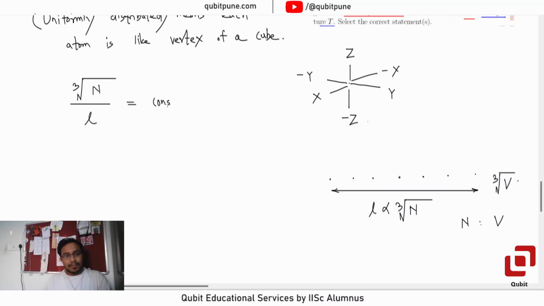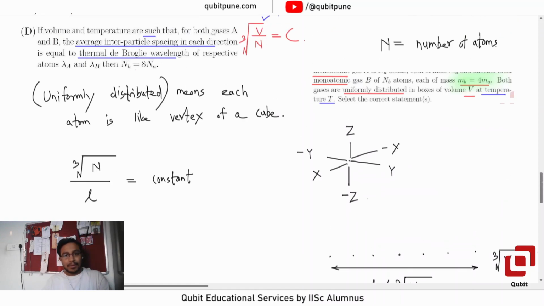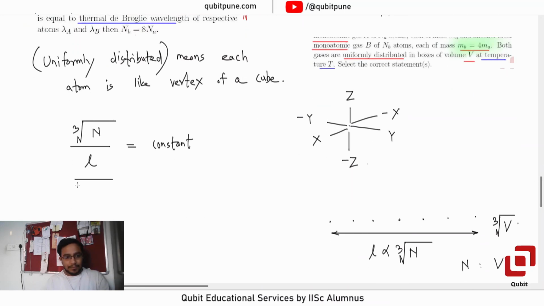If you cube that, then what will you get? Rather, if you just leave it as it is, then you can use the cube root of V as well.